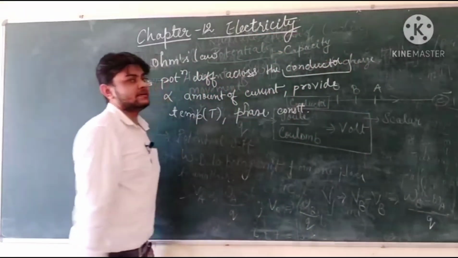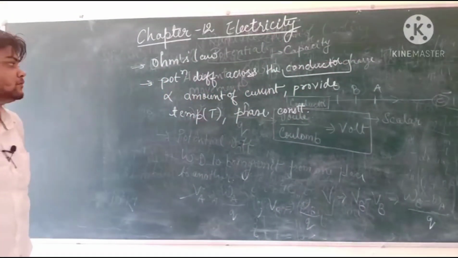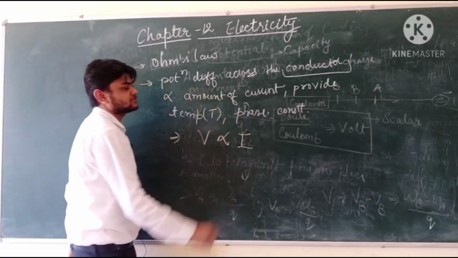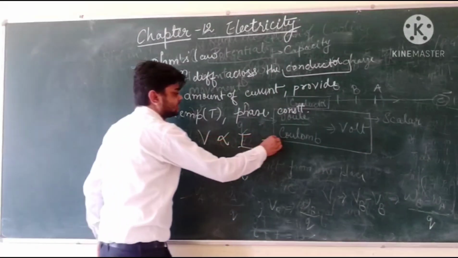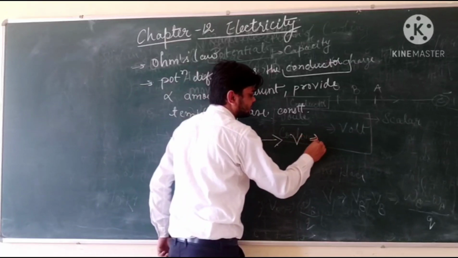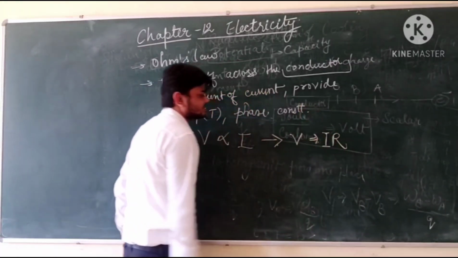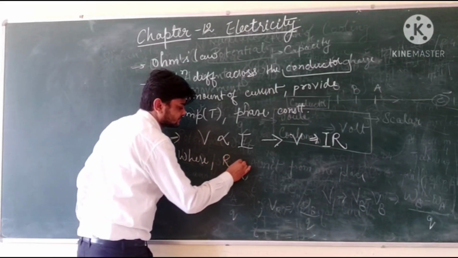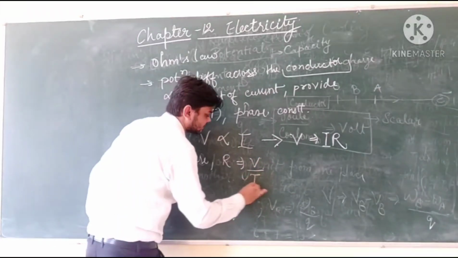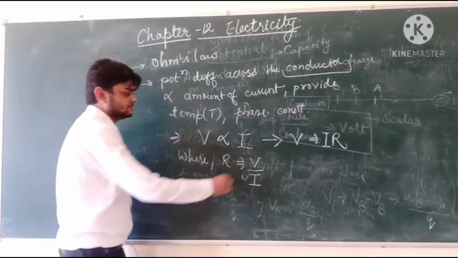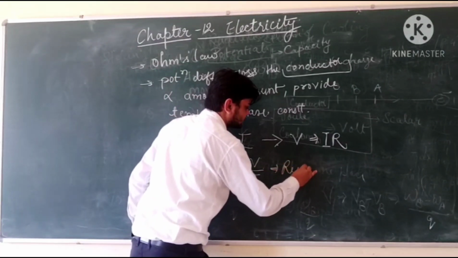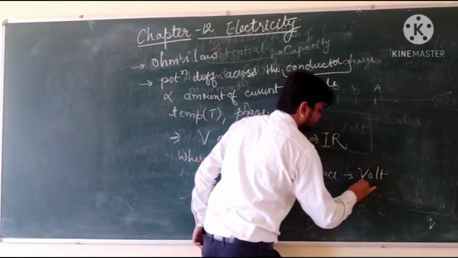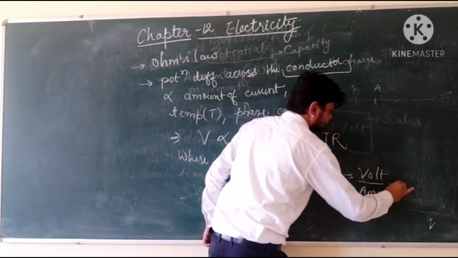It is only valid for a conductor. Therefore, it is expressed simply as potential difference is directly proportional to current. To remove this proportionality sign, we multiply with a constant which is known as the resistance of a conductor, which is expressed as the ratio of potential difference and current. Therefore, it will have an SI unit of volt per ampere. It can also be expressed as ohm.